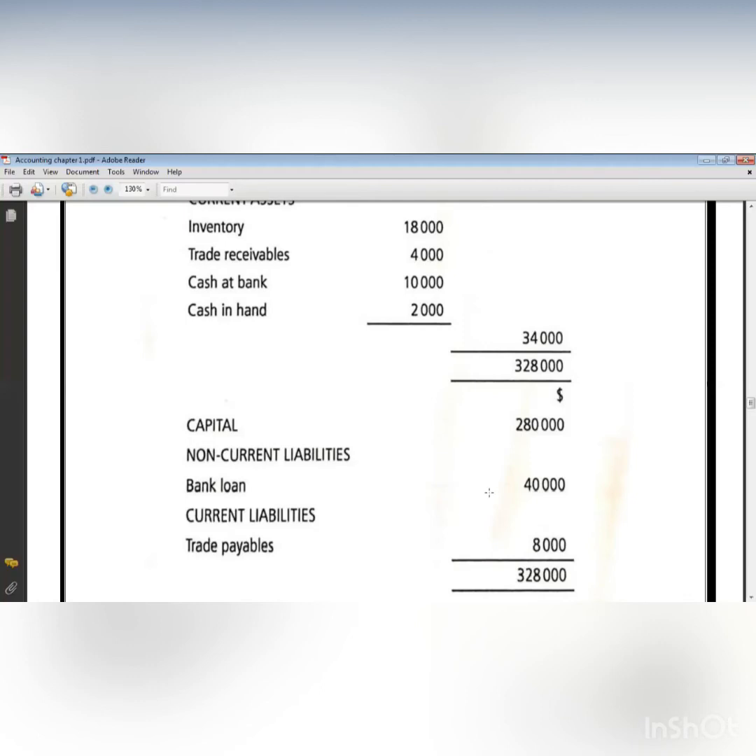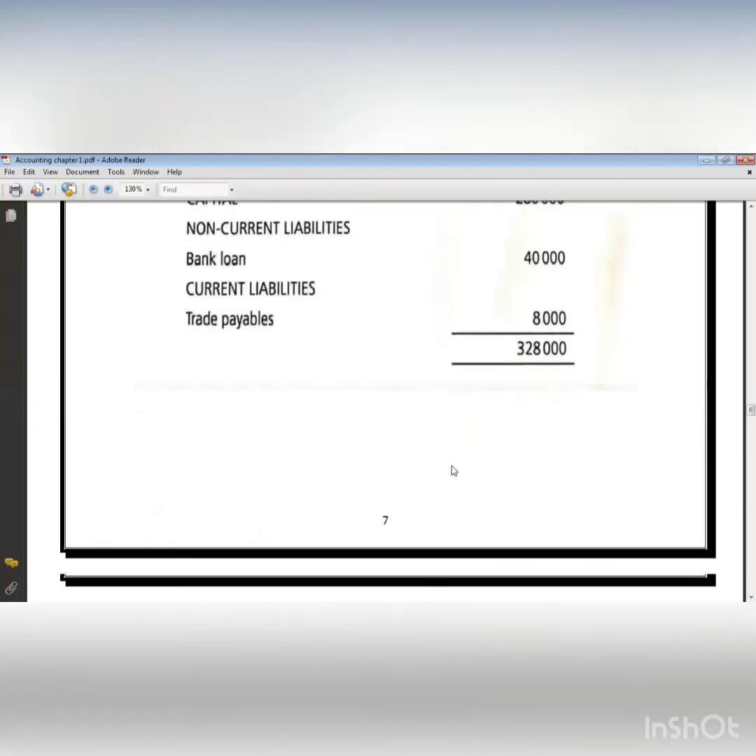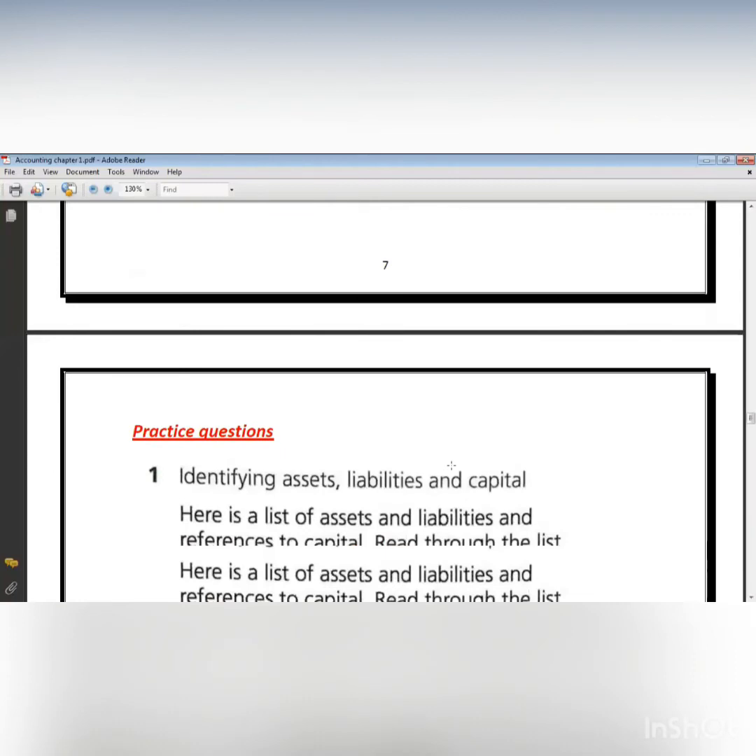So now I'm going to add capital and liabilities together. It gives me $328,000, which is the same as my assets, okay? If they are not equal, then you have made something wrong.